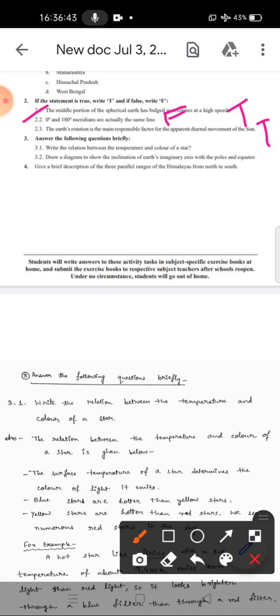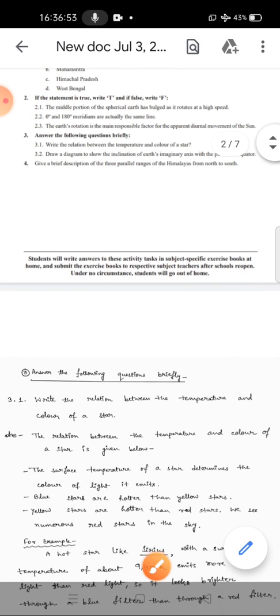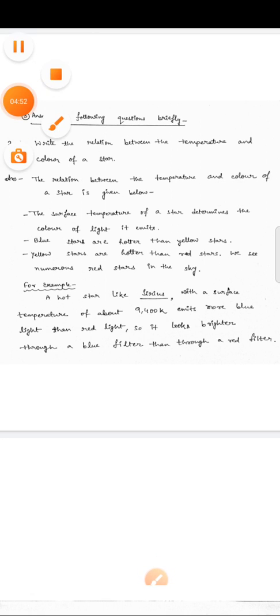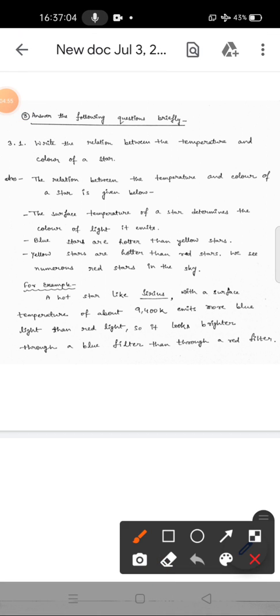Now in question number 3 we have to do the question answers. In the first question, that is 3.1, write the relation between the temperature and the color of a star. Okay, you can take up the screenshot of the answer. So we have to write the relationship between the temperature and color of a star in question number 3.1.